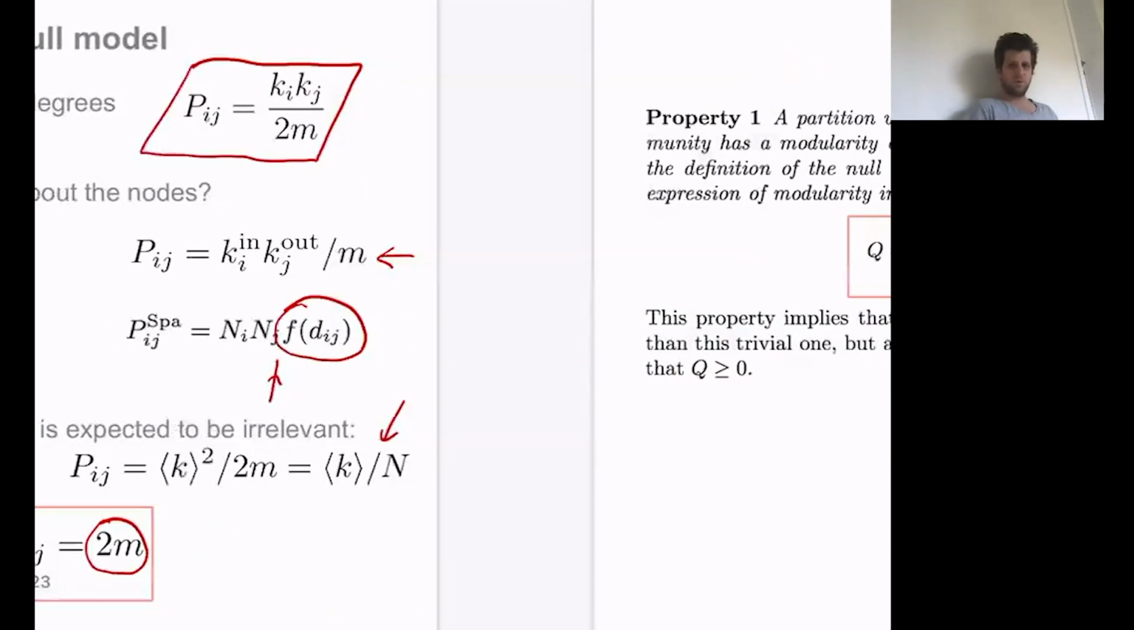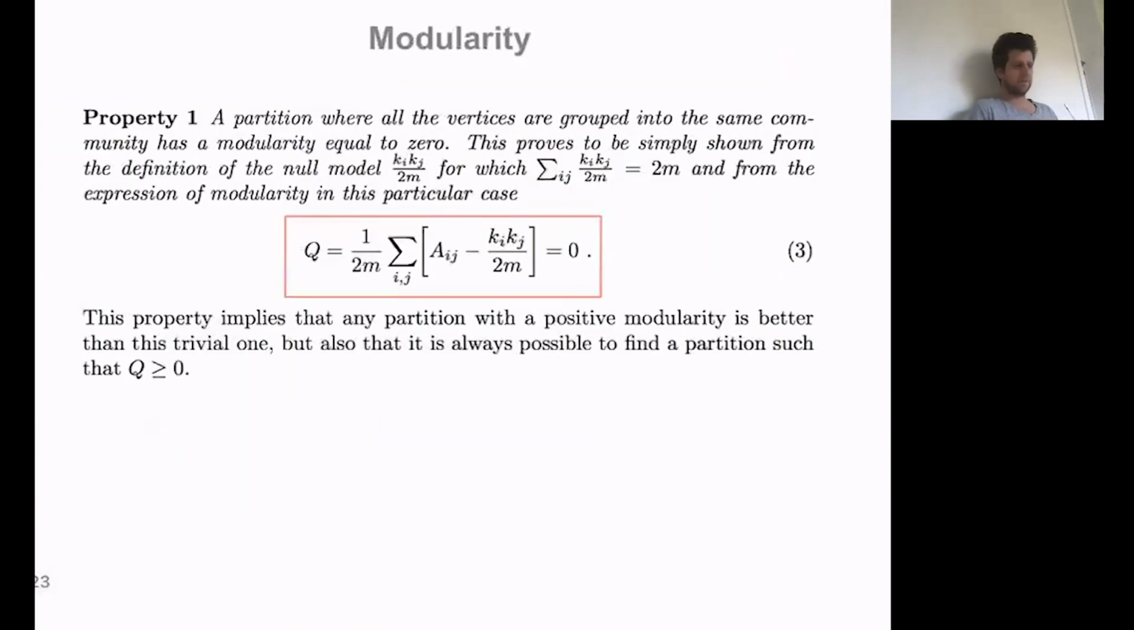Okay, so actually modularity can be shown to have a certain number of properties. One such property is that if you take a partition made of one single module, the modularity of that partition is equal to 0. So this implies that if you find a partition that has a positive value of modularity, that will be better than putting all of the nodes together.